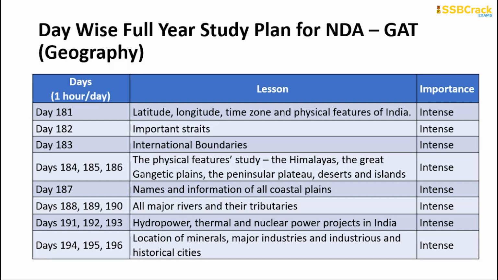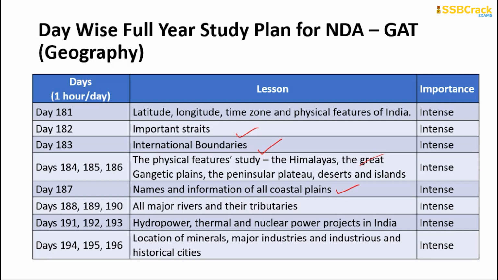So one day you will be learning about the physical features of our country, the latitude, longitude, time, distance and all of these things. One day you will be learning about the important straits all around the world. One day for the important international boundaries. 3 days separately learning about the Himalayas, Gangetic Plains, Peninsular Plateaus, deserts and islands of our country. One day for the names and information of all the coastal plains of our country, which include the Coromandel Coast, Utkal Coast, Dravidian Coast and Malabar Coast, and all of these things.